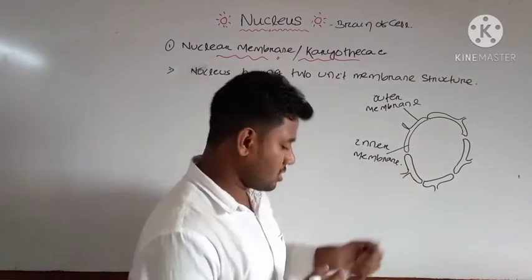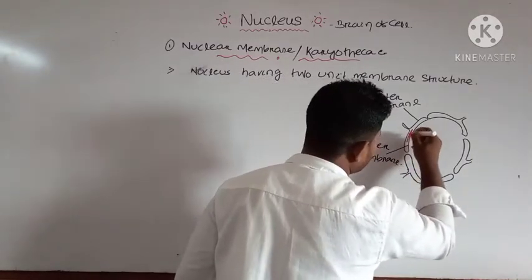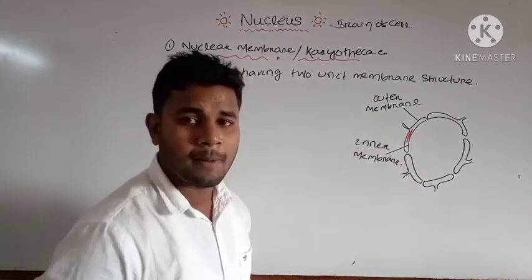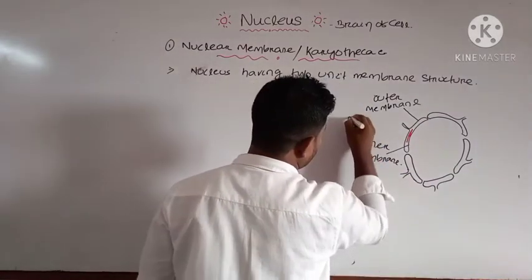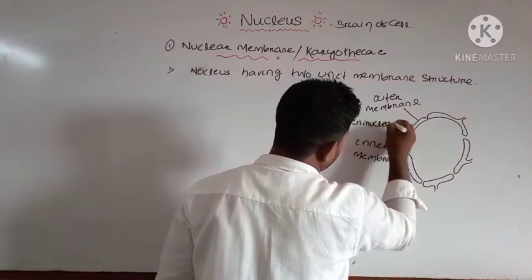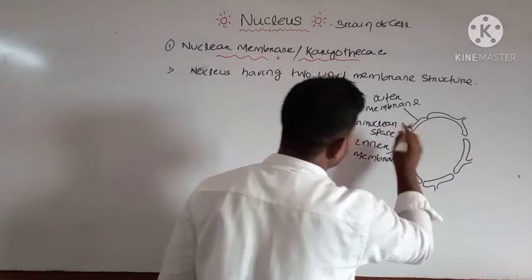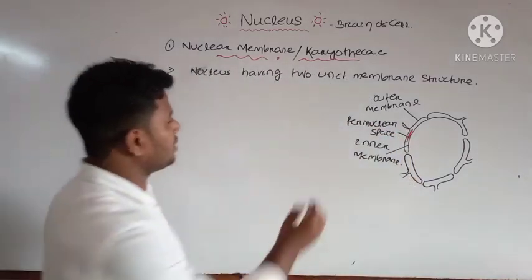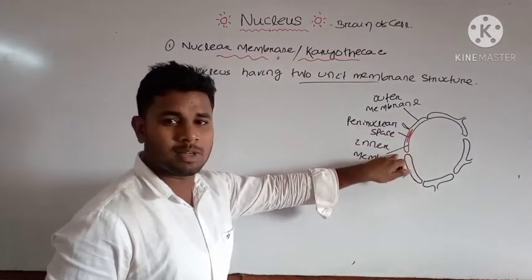And you can see the space which is present in between the two membranes. This space is known as your perinuclear space. What is that space known as? It is known as your perinuclear space. You can write that point. It has a two unit membrane structure, that is an outer membrane and an inner membrane.